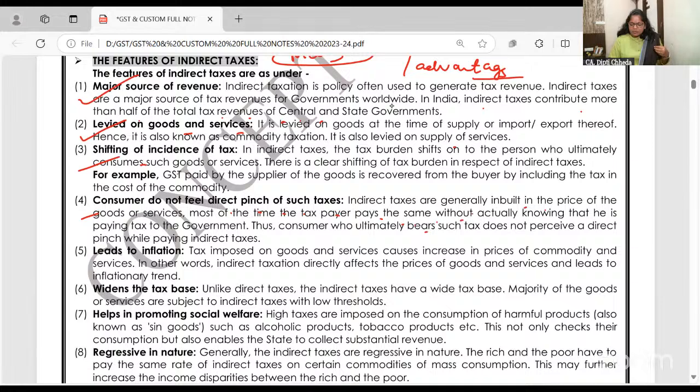So it's like MRP. MRP is maximum retail price, inclusive of all taxes. So there is no pinch. Income tax, I am paying on my income. So sometimes it pinches, out of 130 rupees is going to the government, and again some more. So direct tax pinches because we are paying so much tax.